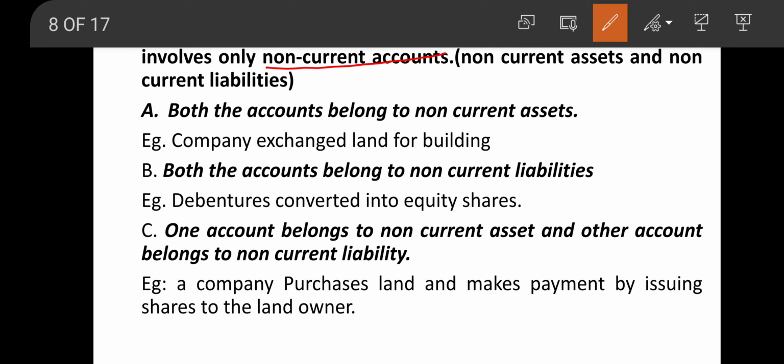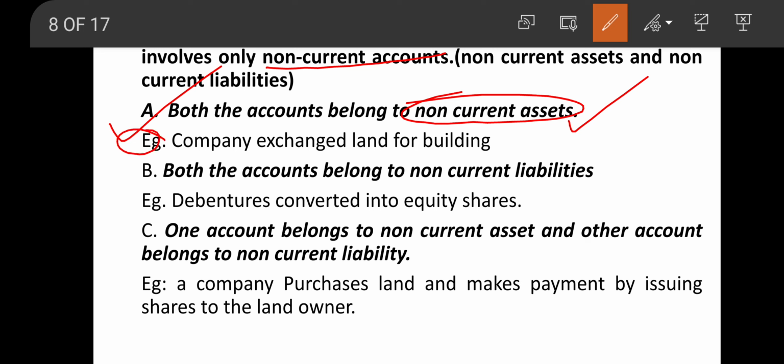As in the case of current accounts, here also when both aspects involve non-current accounts, again there will be no change in the working capital. So first one, both the accounts belong to non-current assets. Both the accounts means the debit aspect as well as the credit aspect belong to non-current assets.